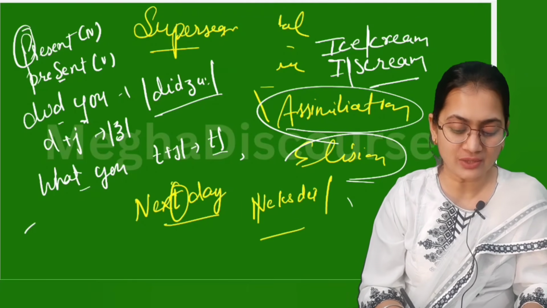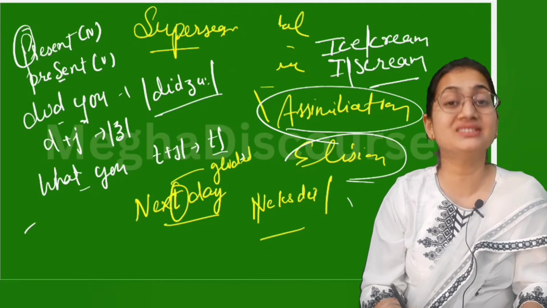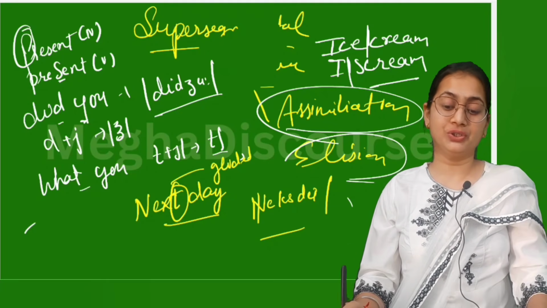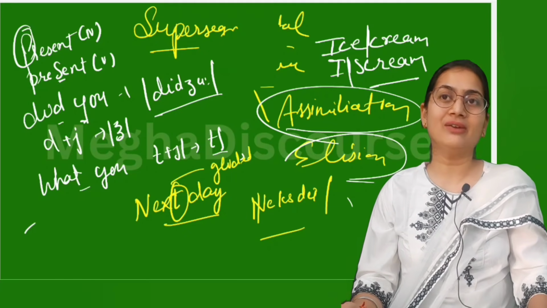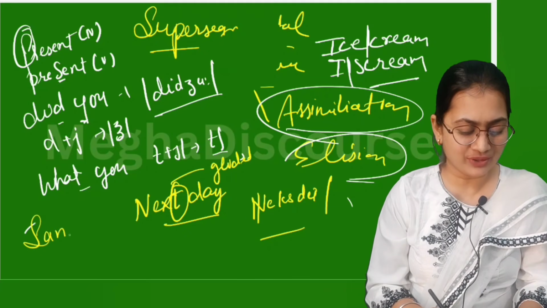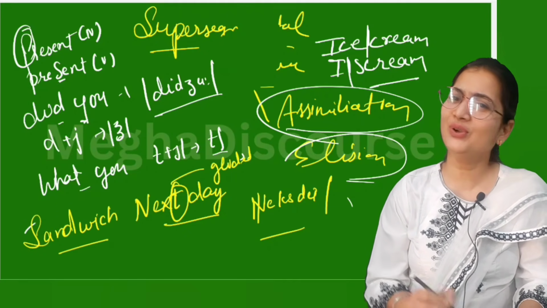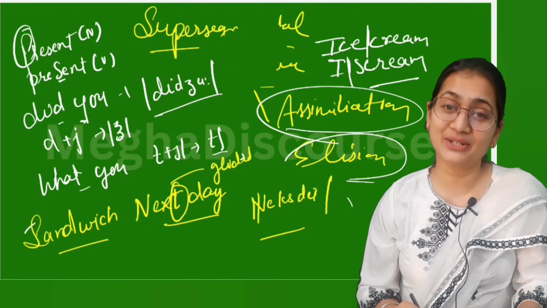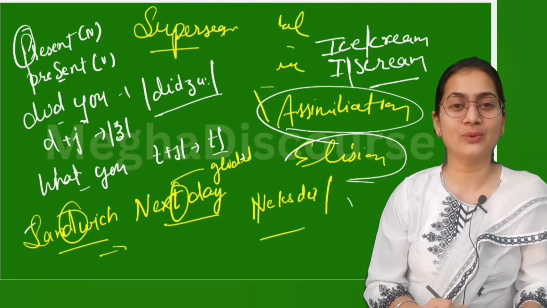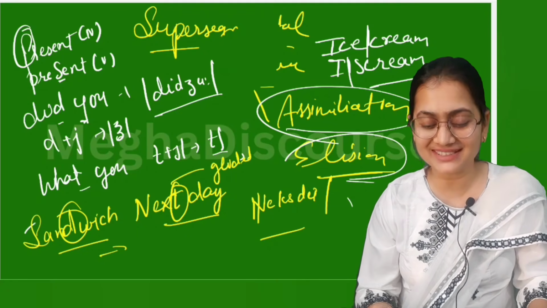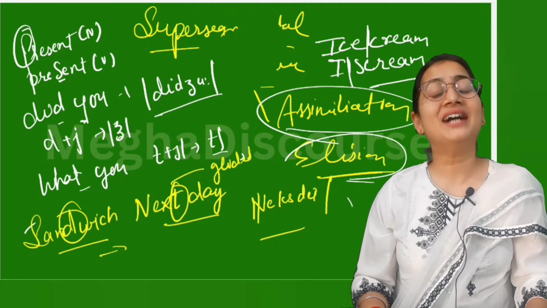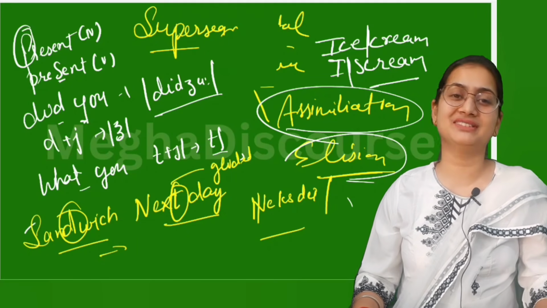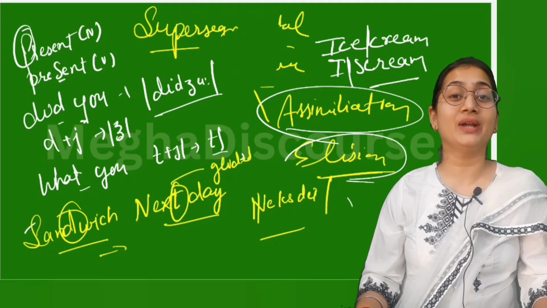So this t sound is glided, it is omitted, it was ignored. Okay, so this is called your elision. Similarly, we have sandwich. We all call it "sandwich", but generally it is "samwich". So here this d sound was glided because of this elision feature of our words. Okay, so this is how supersegmental features play an important role.